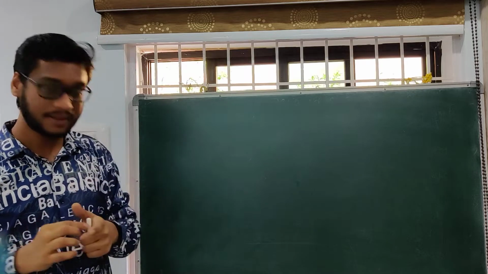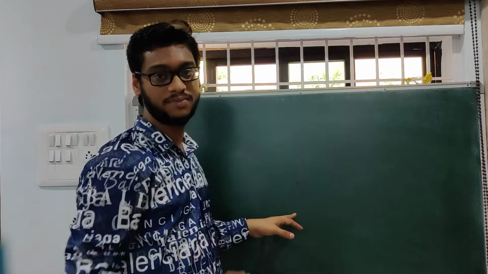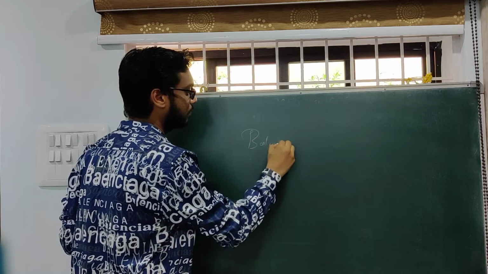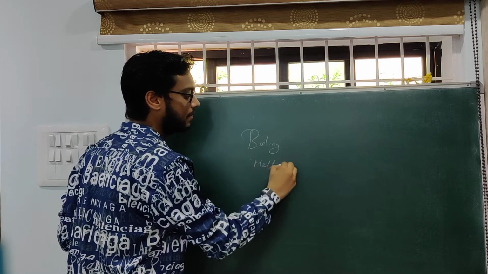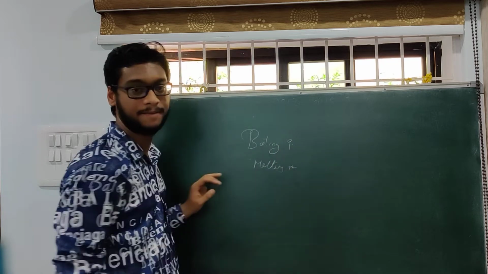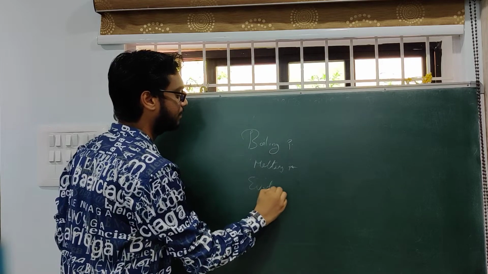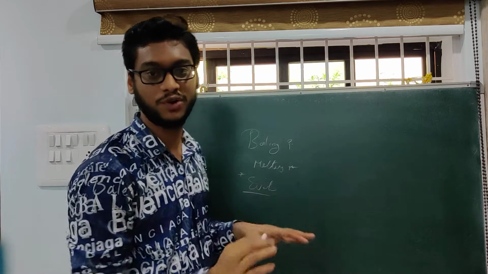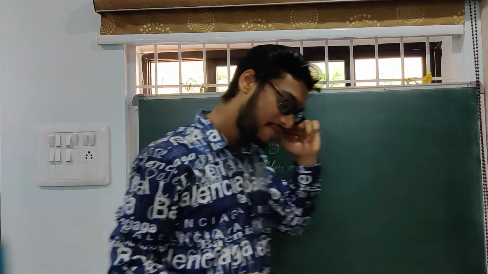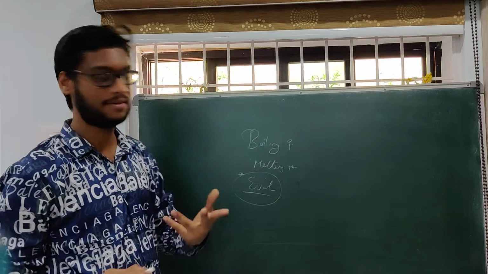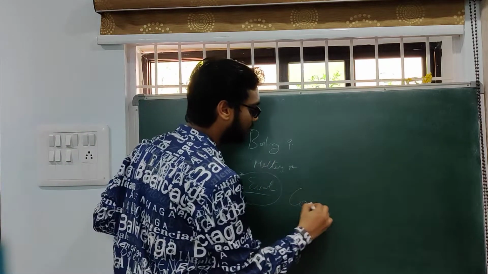Now other thing, we have three more terms again. Something called boiling, something called melting. So we take it as boiling point, melting point. The other one is evaporation. Okay, now let us go with evaporation. Simple term we all know, right? Evaporation, simply when you talk, it's a cooling process. When someone asks you what is evaporation, the first term you can take is that it's a cooling process.